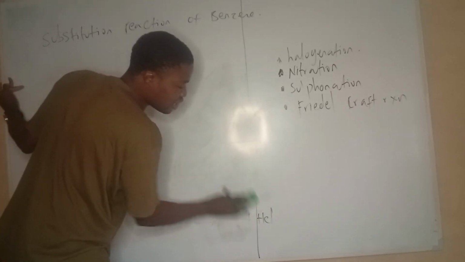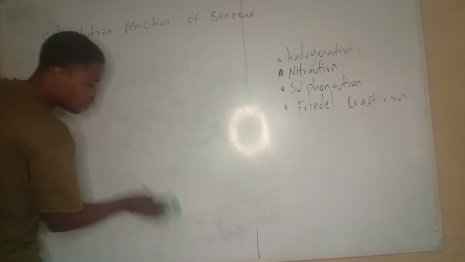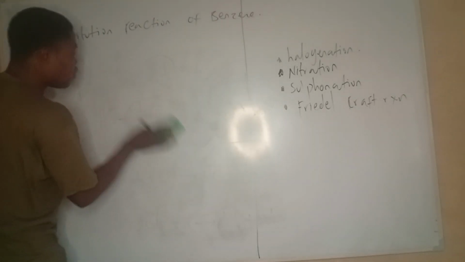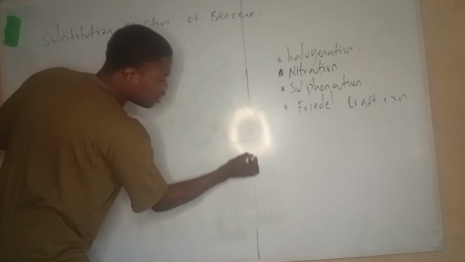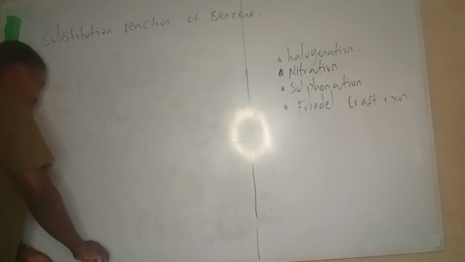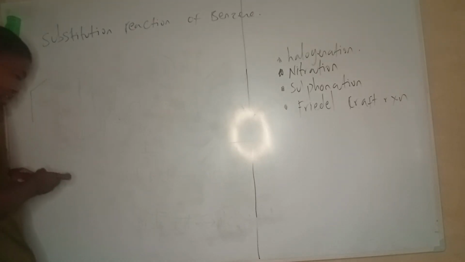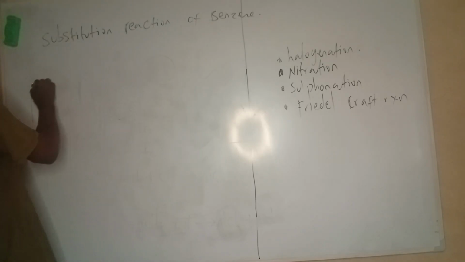Okay, and the next reaction would be nitration of benzene. So how does nitration of benzene look like? Usually benzene is nitrated in the presence of nitric acid and H2SO4.